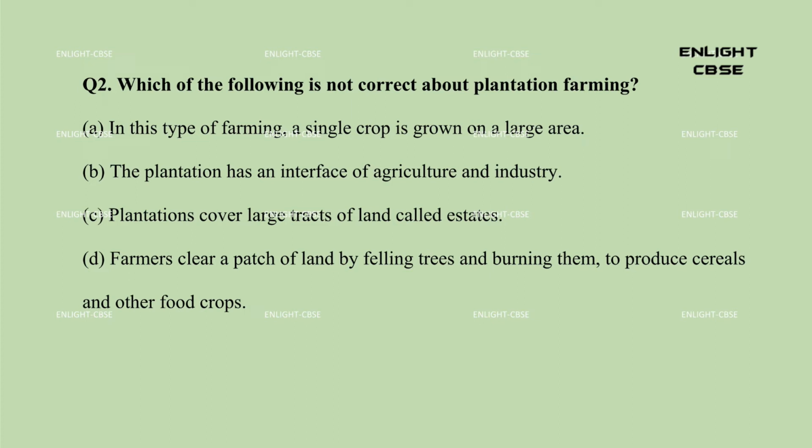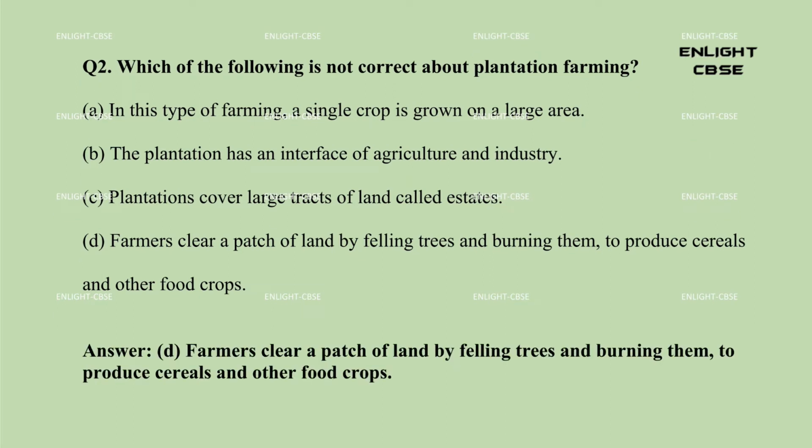Question 2. Which of the following is not correct about plantation farming? A. In this type of farming, a single crop is grown on a large area. B. The plantation has an interface of agriculture and industry. C. Plantations cover large tracts of land called estates. D. Farmers clear a patch of land by felling trees and burning them, to produce cereals and other food crops. Answer: D.